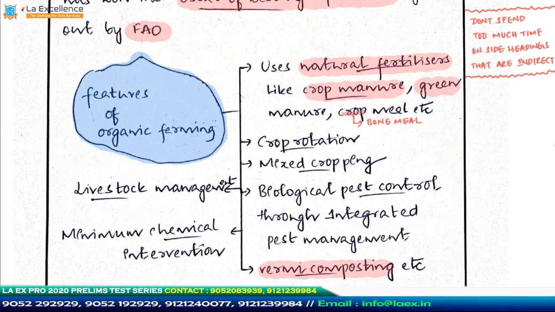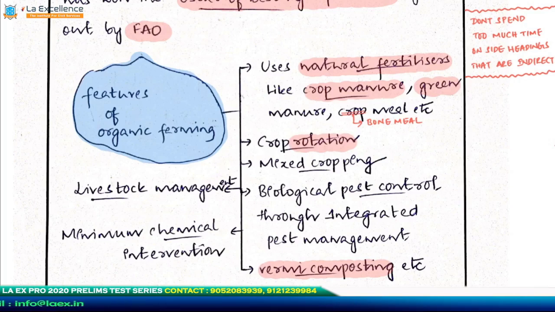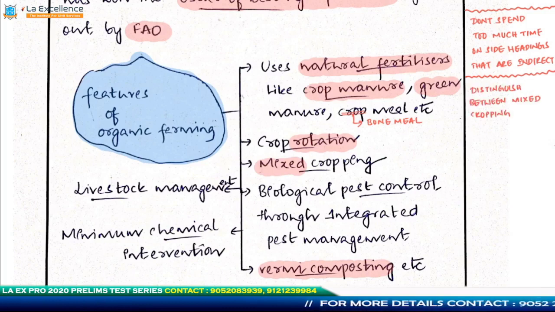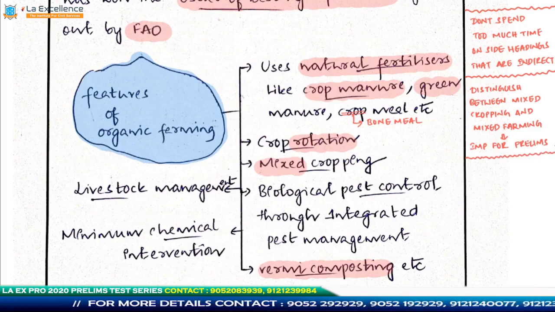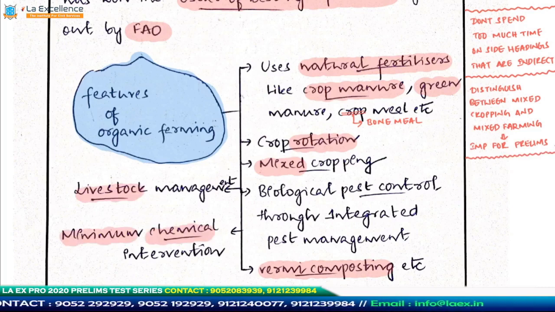You go for crop rotation. This will help you to increase the fertility of the soil. And in addition to this, you have mixed cropping. I want you to distinguish between mixed cropping and mixed farming in the comment section. That is going to be relevant for your prelims. So here he has listed out a lot of features of organic farming, like livestock management and minimum chemical intervention. This minimum chemical intervention seems to be another repetition, because that is how he introduced his answer, which is fine.